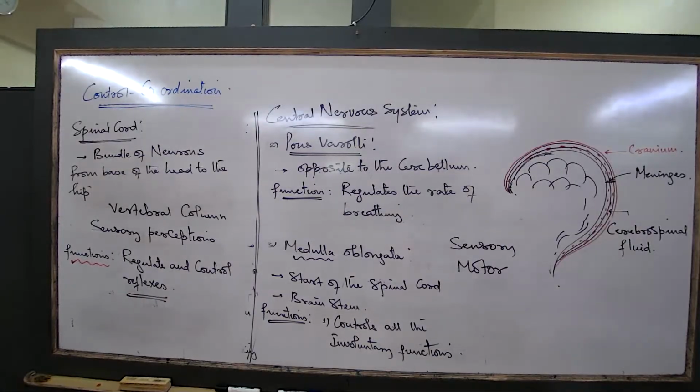Impulses, spelling you know. Okay, now let me tell you the second function that we have written: to and from the brain.